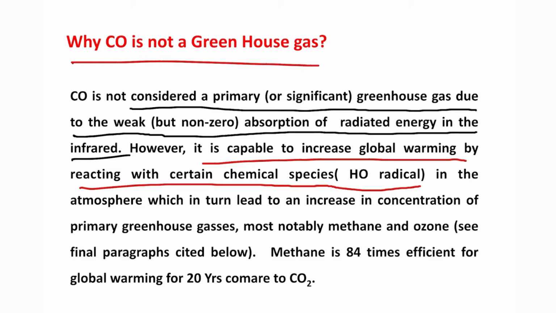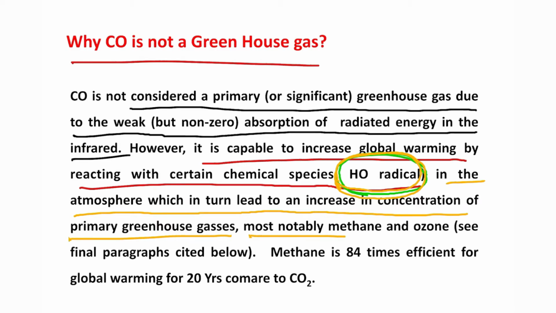These hydroxyl radicals are reactive oxygen species, and by the way, the interesting thing is that in our body, because of metabolic processes or cell signaling, this OH radical is produced, and it is important, but because of our unhealthy lifestyle, the amount of this OH radical becomes more and more, which results in aging, and that's why we use many antioxidants. So this OH radical is important both ways. First of all, from the human body point of view, and another thing, the destruction of pollutants in the atmosphere, which in turn leads to an increasing concentration of primary greenhouse gases, most notably methane and ozone.